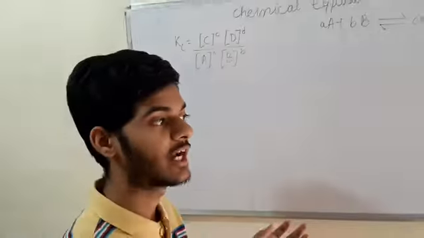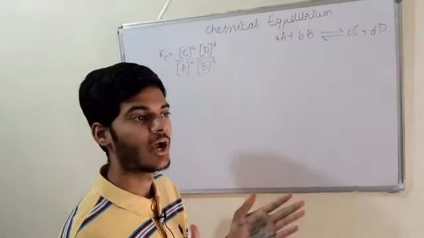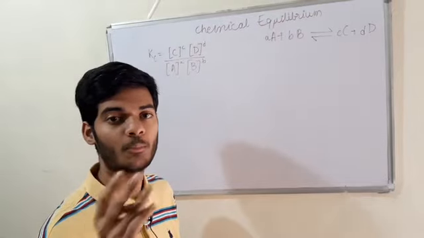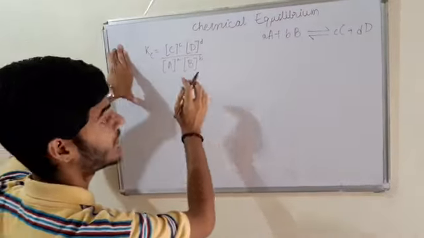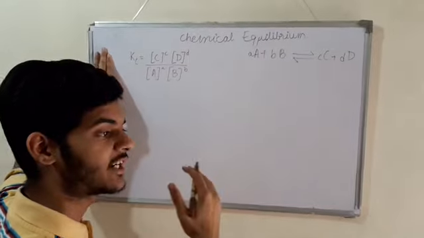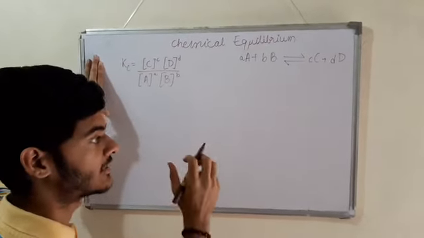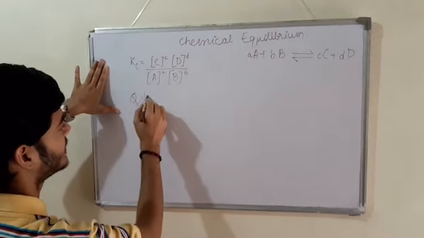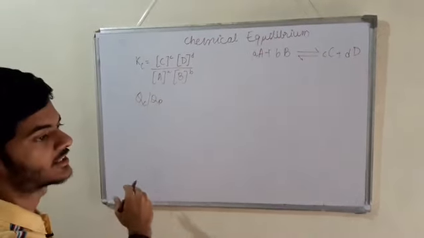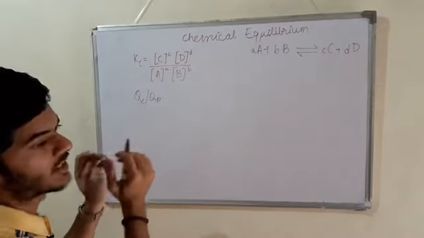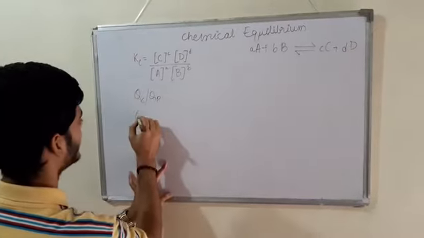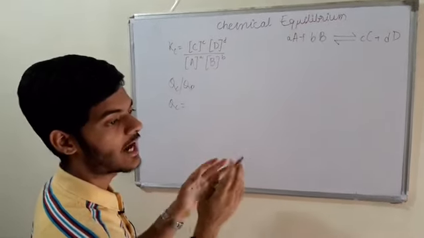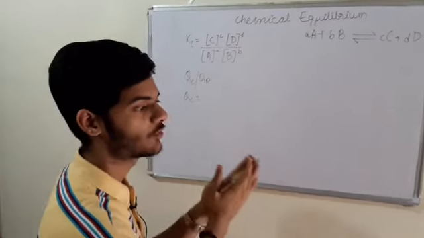But during the reaction there are many steps, and this type of question is really important for JEE Mains and JEE Advanced both. So at any intermediate time before equilibrium is attained, we consider a reaction quotient, which is Qc or Qp, for concentration, molarity, or in terms of partial pressures. So Qc would be similar to this, but it would not use the equilibrium concentration, it would be the concentration at that time.